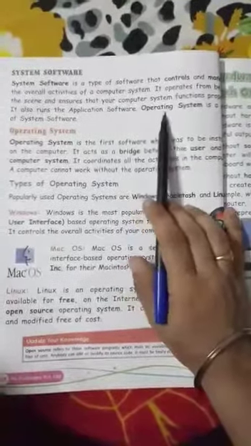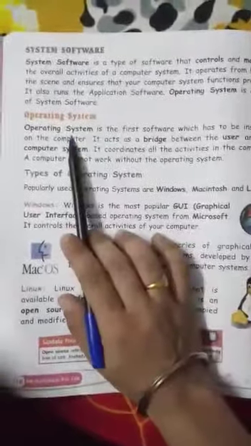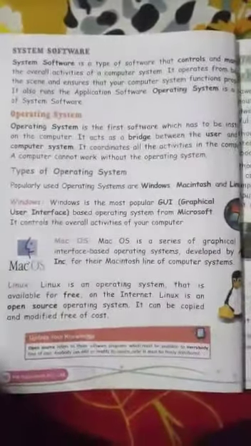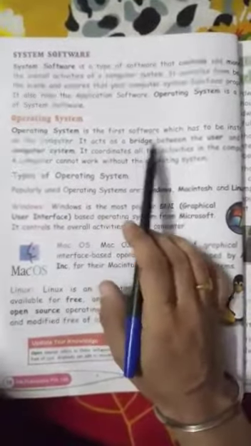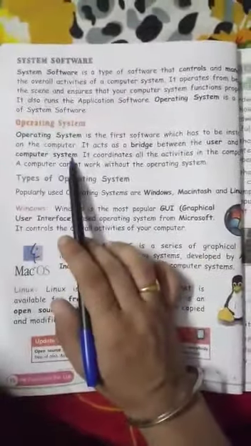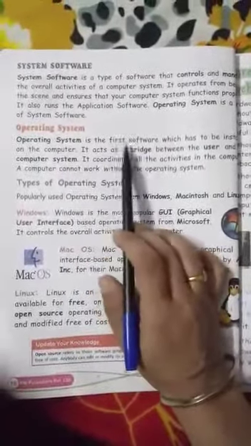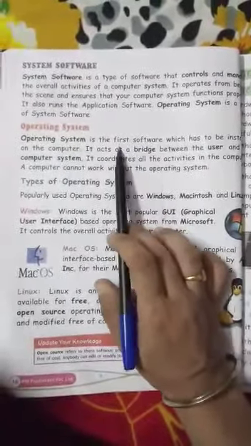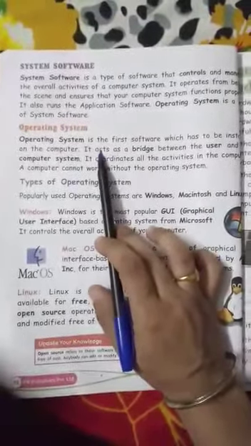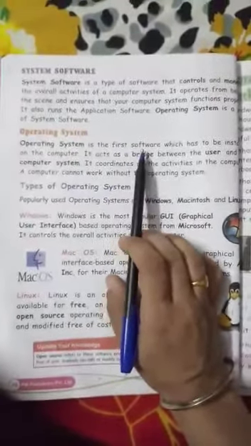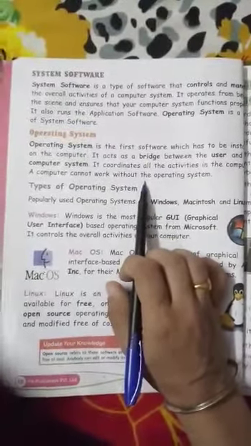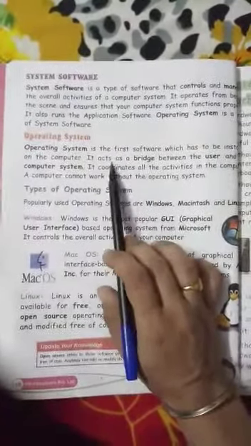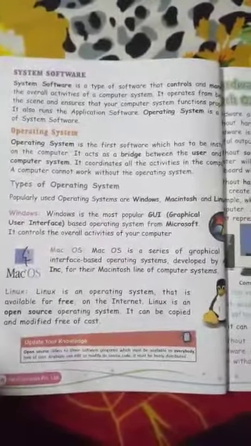So now we will learn about that system software, means we will learn about that operating system. So what is an operating system? It is the first software which has to be installed on the computer. It acts as a bridge between the user and the computer system. So my dear student, this is the first software that we have to install onto the computer. If this operating system is not there in your computer, then definitely your computer system will not work. So this is the first task, that we have to load this operating system into our computer.